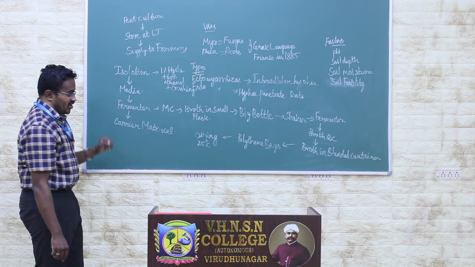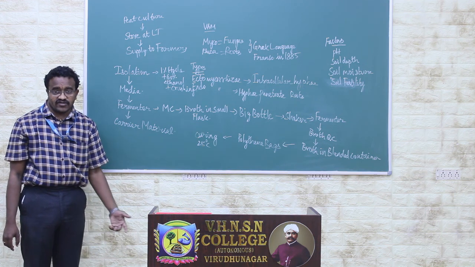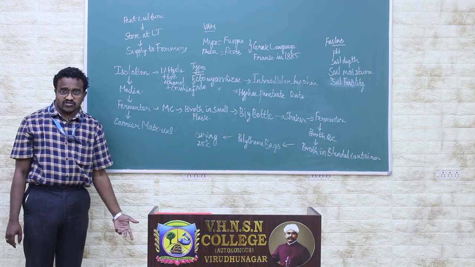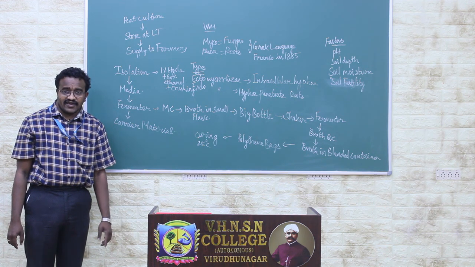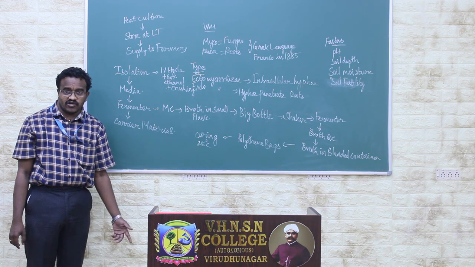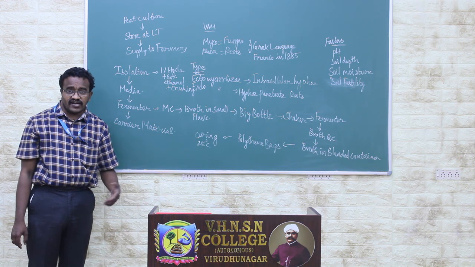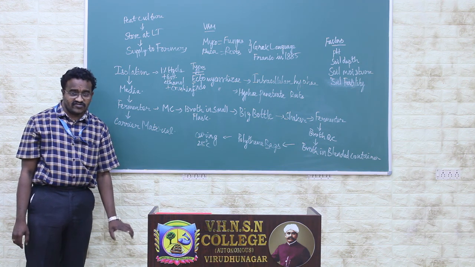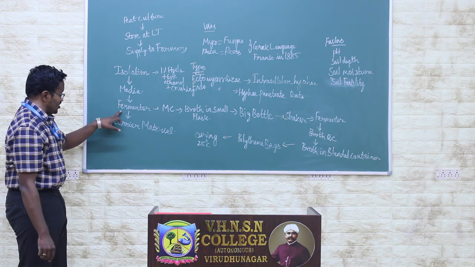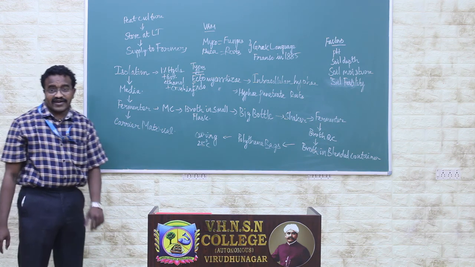Next is the media which we are going to choose. For rhizobium, we choose the YEMA agar. In the case of PSB, we choose Pikovskaya's agar. Likewise, we can choose the selective media based upon the microorganism we are going to isolate. Next is the fermenter. Last is the carrier material.